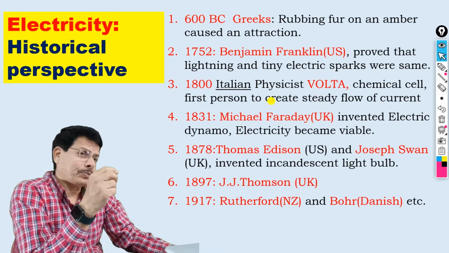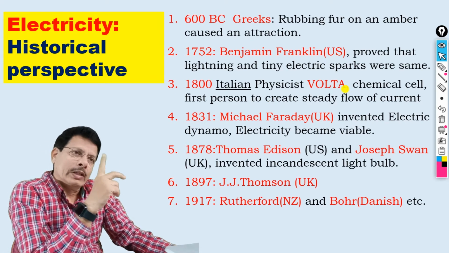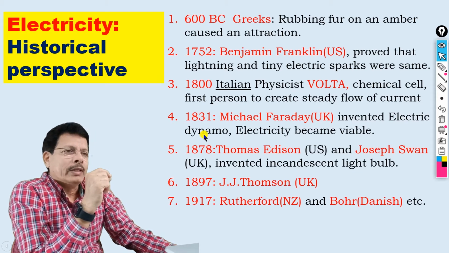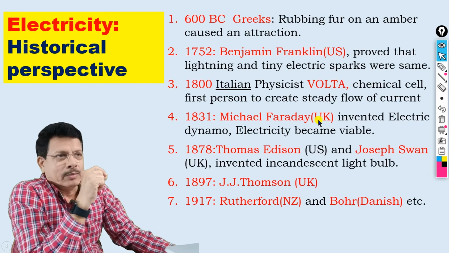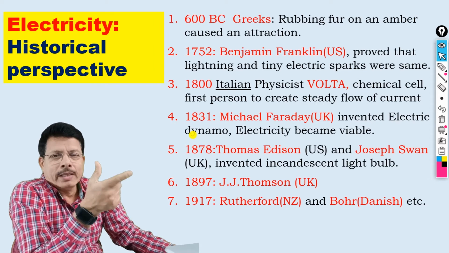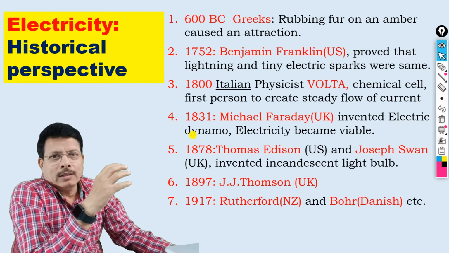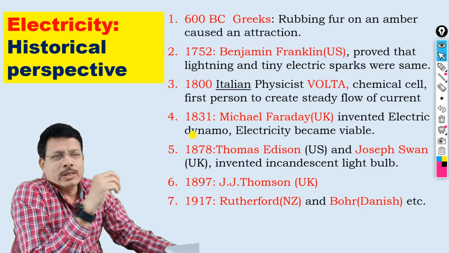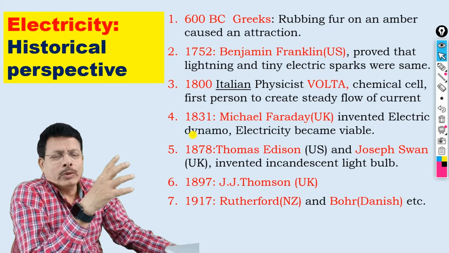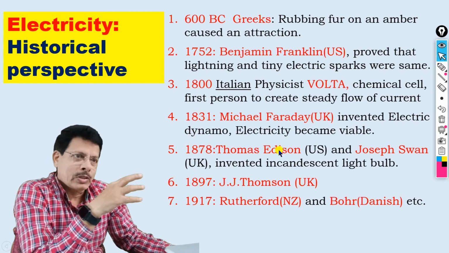We didn't know it then, but still we used electricity. Then in 1831, Michael Faraday, from England, invented the electric dynamo using magnets and a coil, and he could generate some voltage, and electricity for the first time became viable. Viable in the sense it came to exist, and they could use it on an experimental basis.